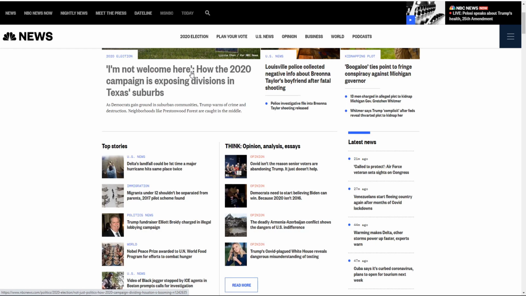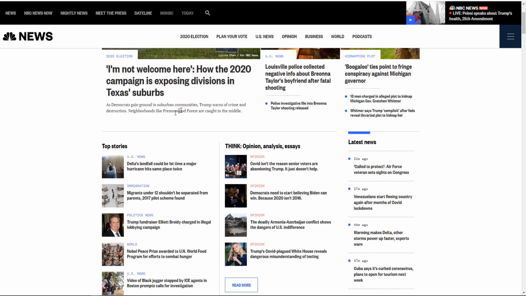This is a subjective statement, and then it goes on to the objectiveness of how the 2020 campaign is exposing divisions in Texas suburbs. So this would actually be objective if there was proof to validate claims of how this campaign is exposing specific types of division in this specific state.